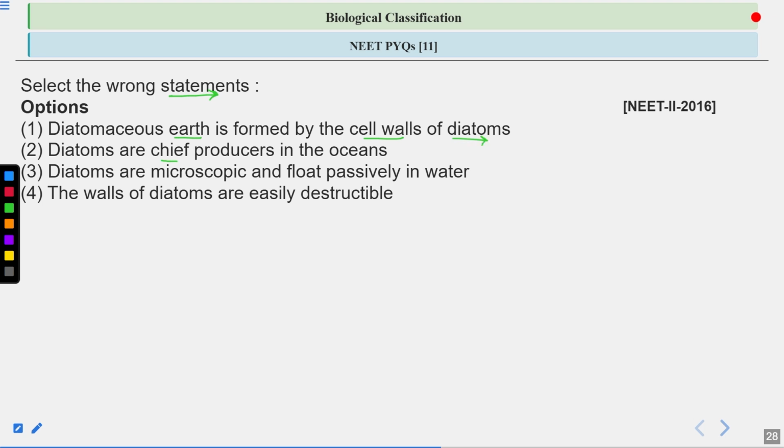And second, diatoms are chief producers in the oceans. Then third one, diatoms are microscopic and float passively in the water, means they are planktonic. And fourth one, the walls of diatoms are easily destructible. So which statement is the wrong statement? So let's have a look at the answer.